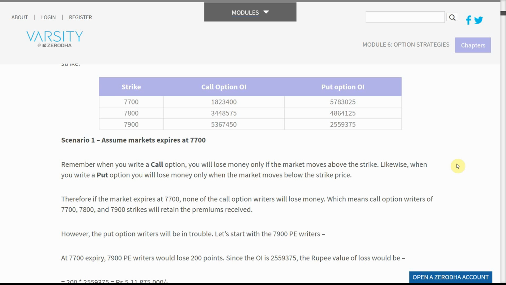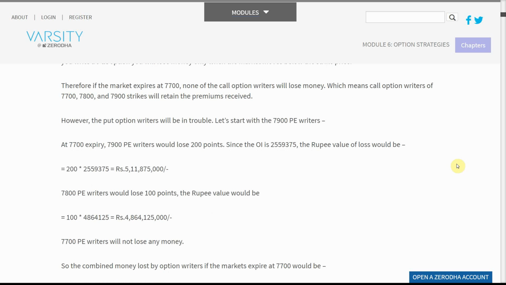At 7,700 expiry, 7,900 PE writers would lose 200 points. Since the OI is 2,559,375, the rupee value of loss would be equal to 200 * 2,559,375 = 511,875,000 rupees.